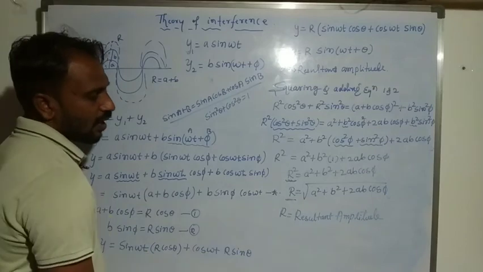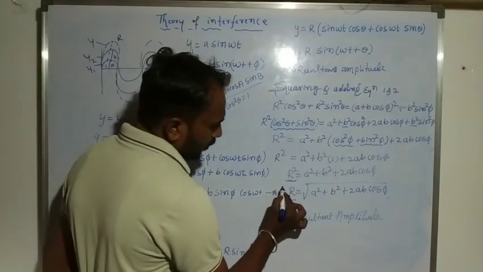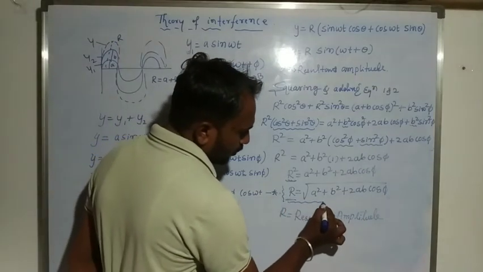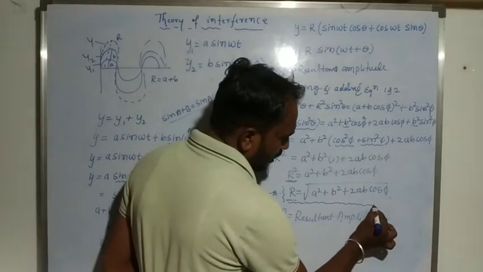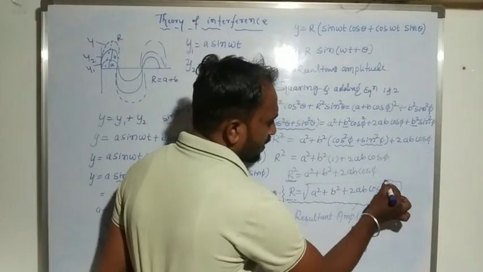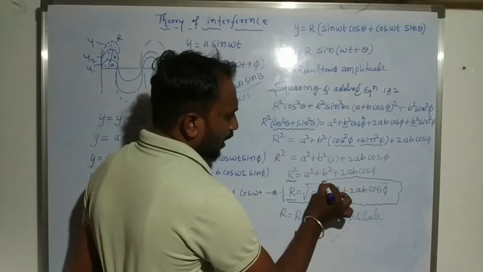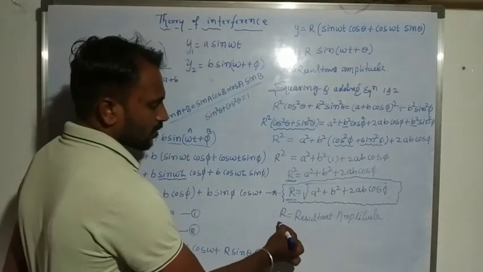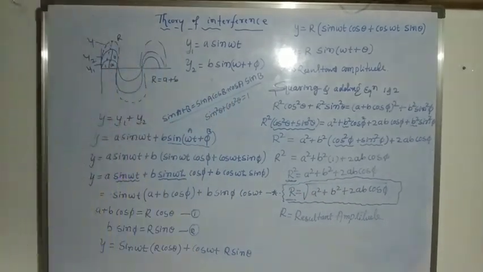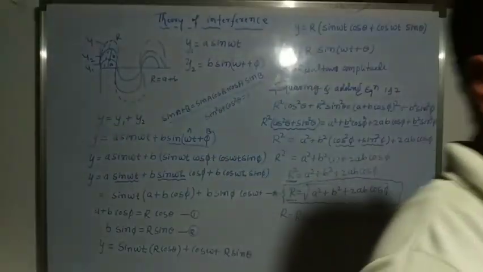Okay, so this one is R value. So R is equal to whole root of A square plus B square plus 2AB cos pi. So R is a resultant amplitude.